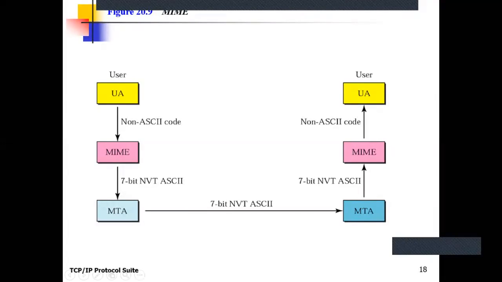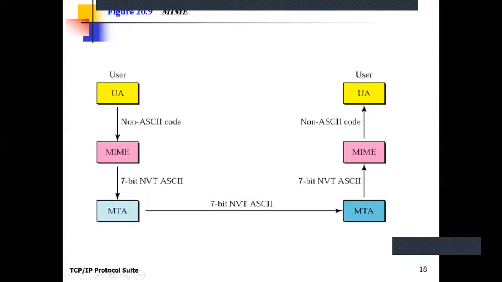So the NVT ASCII character set is the generalized character set which should be transmitted from one machine to another in the network. This protocol converts the local code into the NVT ASCII character set, and then the MTA client program sends this mail in NVT ASCII character set to the mail server of the destination, where the MTA server receives the mail.